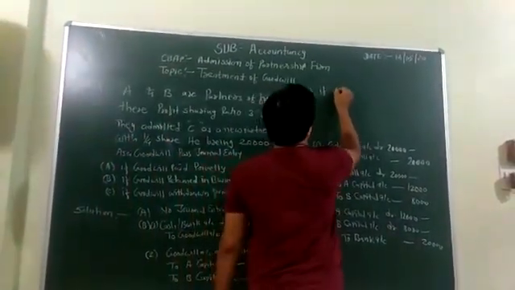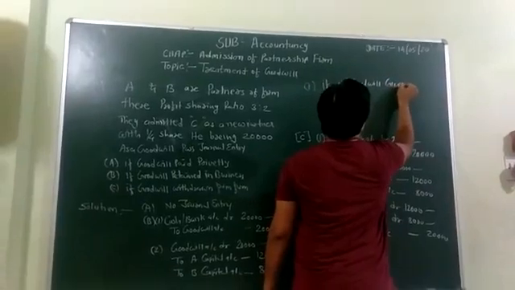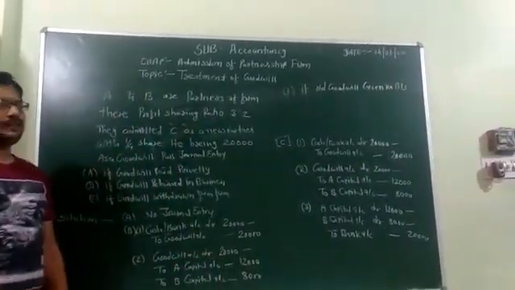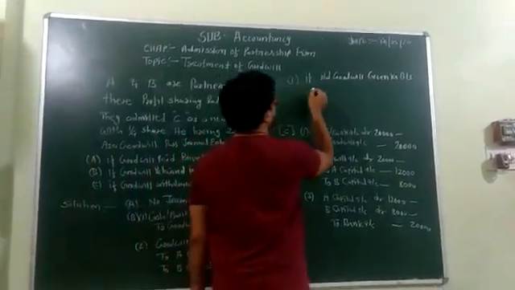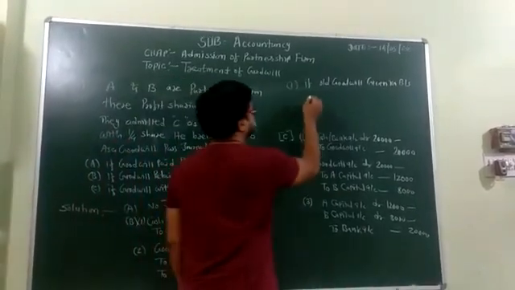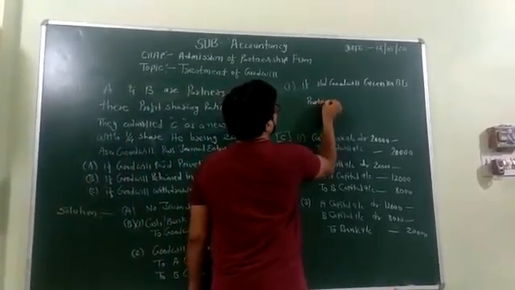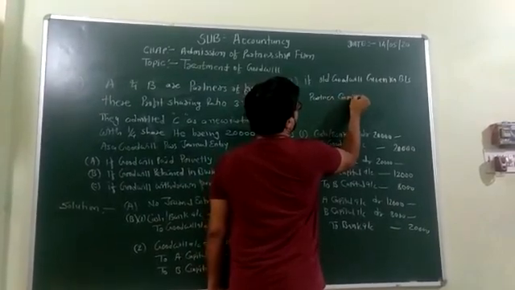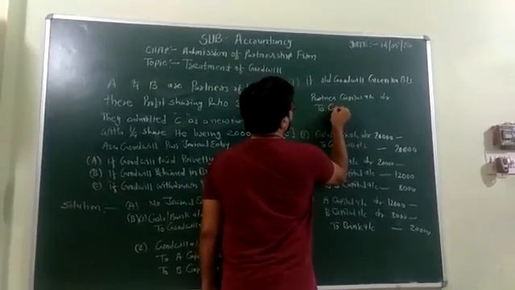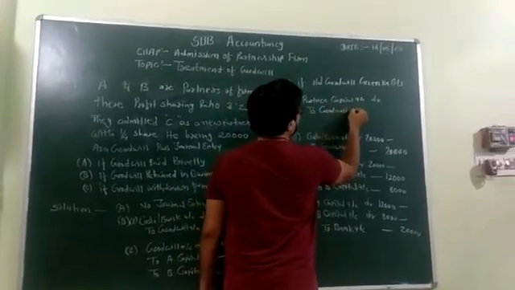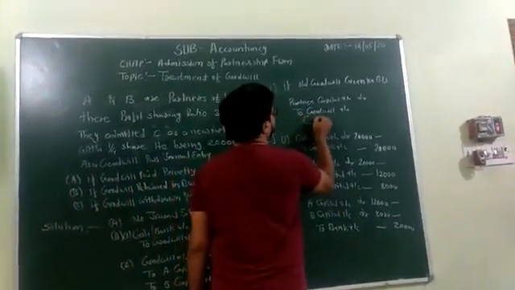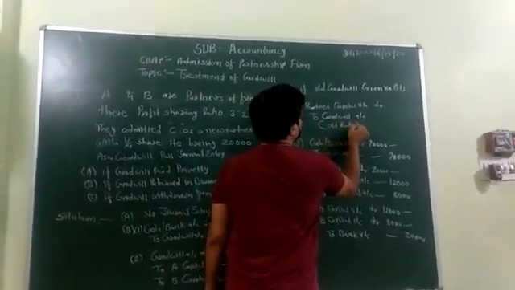If old goodwill is given in the balance sheet, at that time this goodwill is distributed among the partners by debiting the partners capital accounts: partners capital account debit to goodwill account. And this goodwill is distributed as per the old ratio.